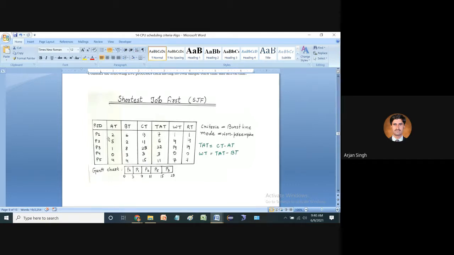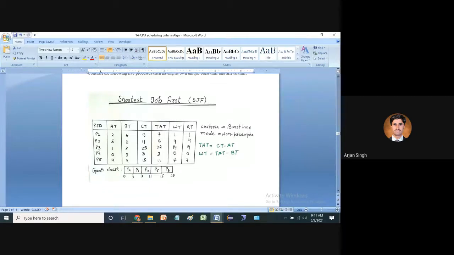At the same time, we talk about P2: turnaround time minus burst time. So the waiting time of P2 is equal to 4. P2 is assigned to the CPU at 9 seconds, and the arrival time of P2 is equal to 5. So 9 minus 5 is equal to 4. So the waiting time required for process P2 is 4 seconds.